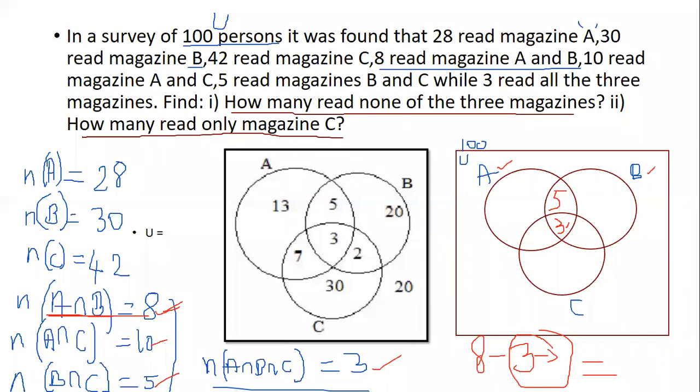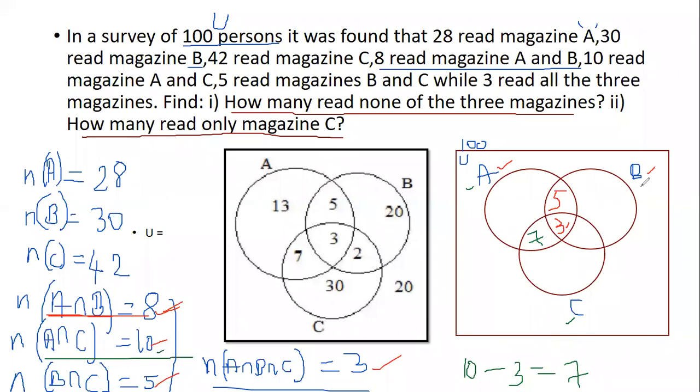Now let us go for the next one. That is A intersection C. Now A intersection C is 10. Out of 10, how many of them read all the 3 magazines? 3 of them. So I will minus the 3 of them, and the remaining people are 7. So there are 7 people who will read magazine A and magazine C.